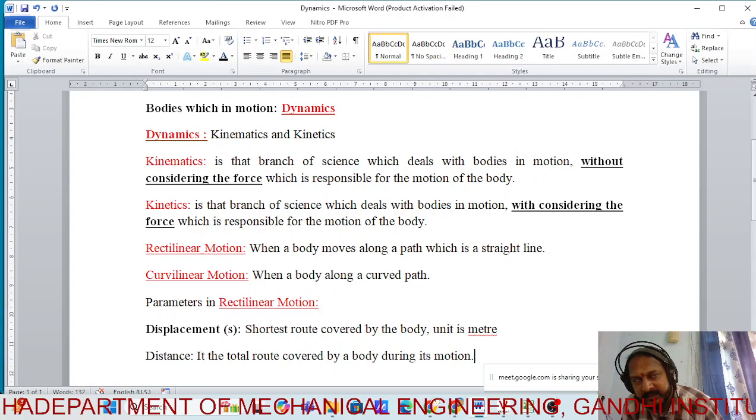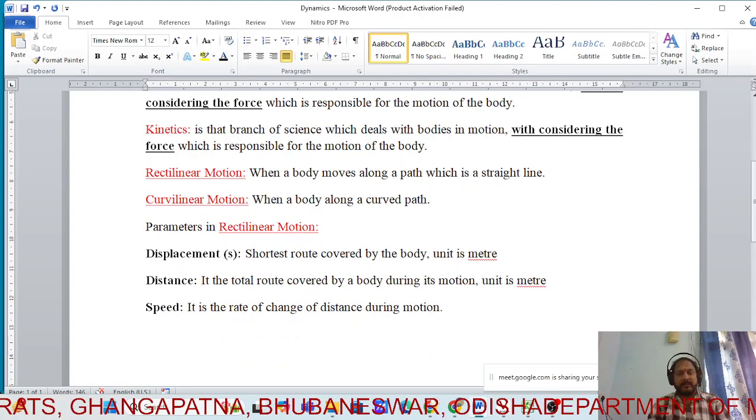It is the rate of change of distance during motion. Clear? What is its unit? Meter per second. So this is your speed. It is the rate of change of distance during motion. Clear? What is velocity?